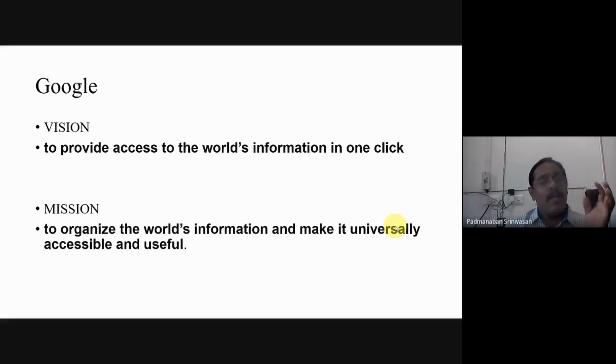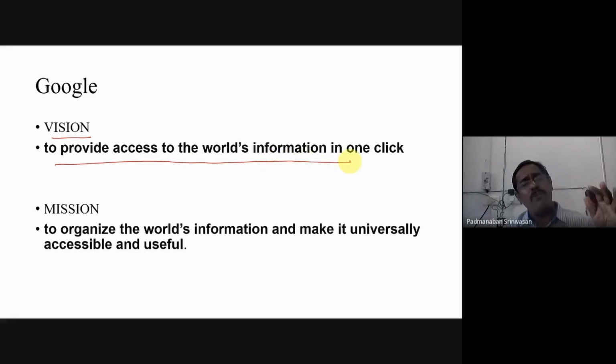Everybody would have used Google. So this is the vision of Google: to provide access to the world's information in just one click. Whatever you type, a number of articles will come with one click. That is the vision of Google Inc. To that vision there are a number of ways; they have kept two or three missions, but I thought it would suffice if we take one.